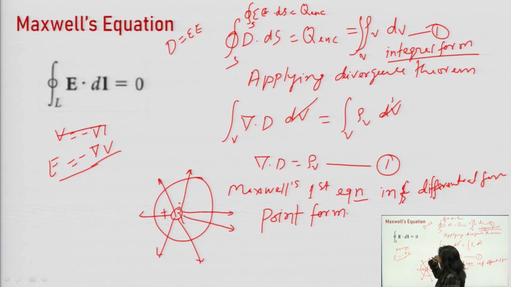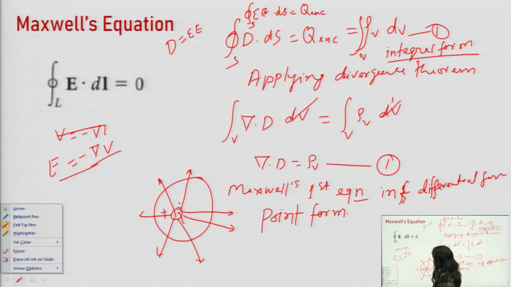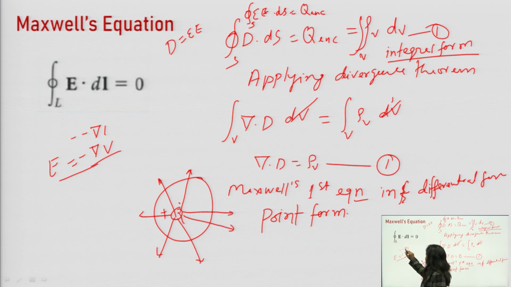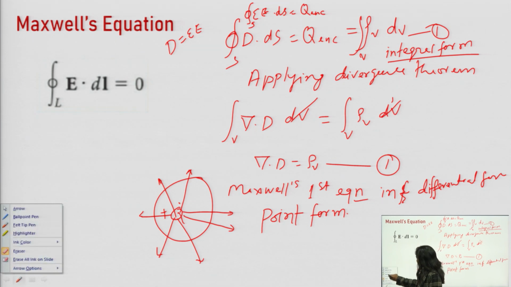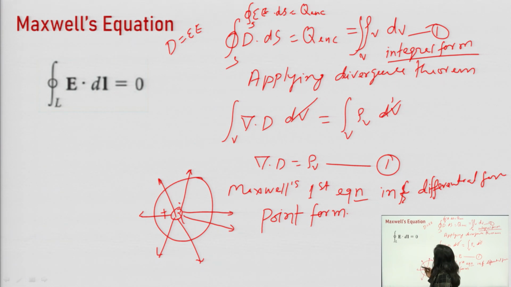If we apply Stokes theorem here, then what will happen? Stokes theorem basically changes a line integral into a surface integral.